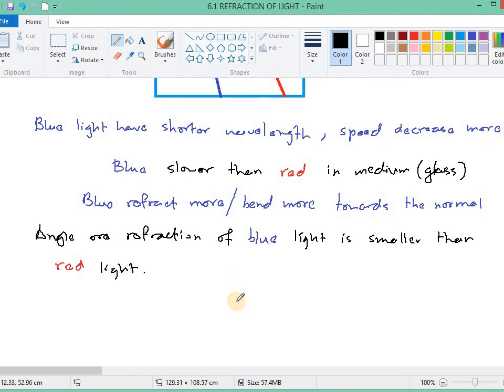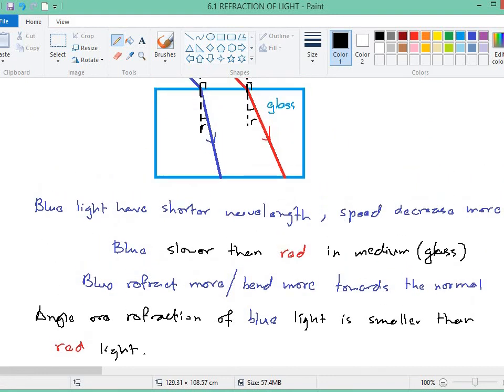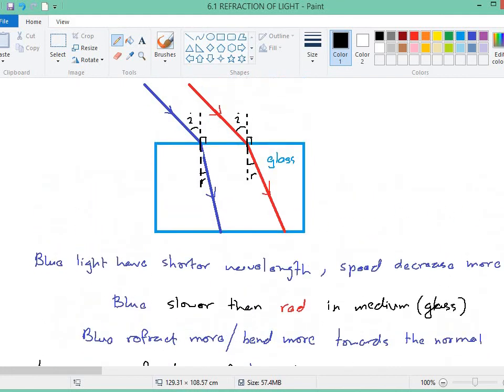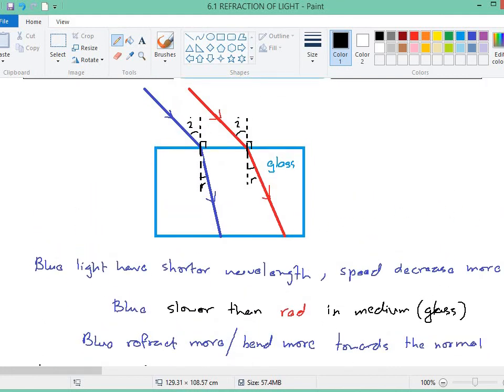Okay, get the idea. Blue light has a shorter wavelength, so the speed will decrease more. So blue will be slower than red in the medium, so blue will refract more or bend more towards the normal. So the angle of refraction of blue light is smaller than red light. You can see the connection. I hope that you don't memorize blindly, but you make the connection yourself.